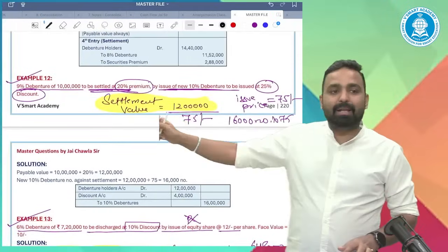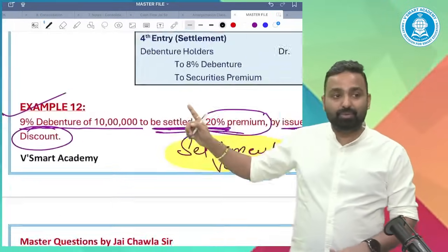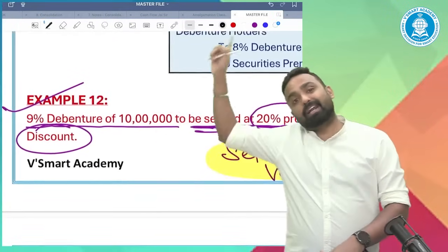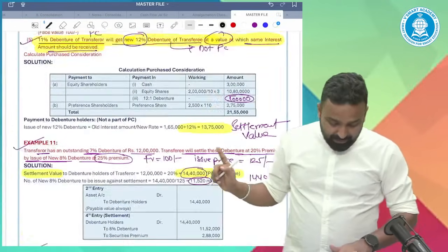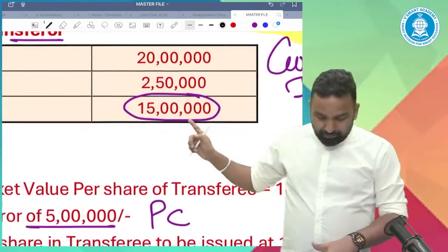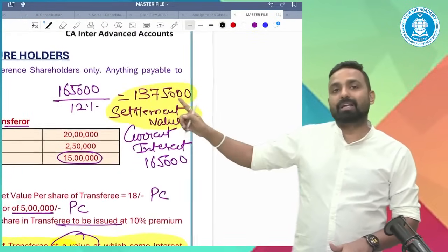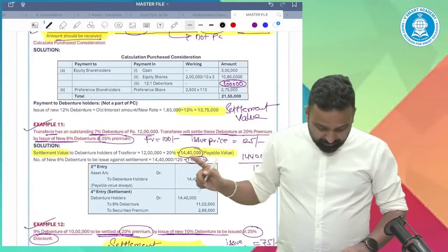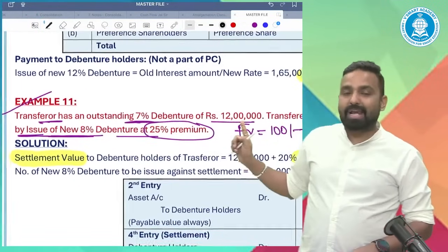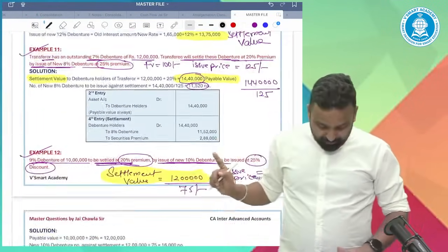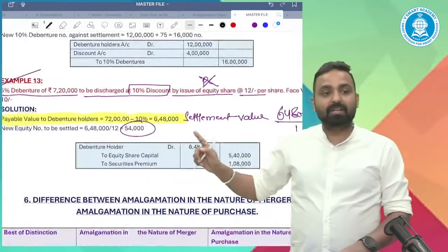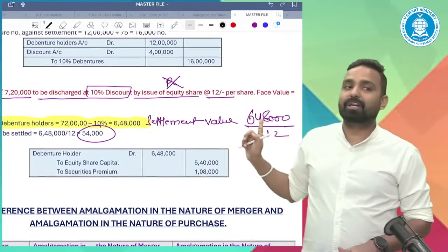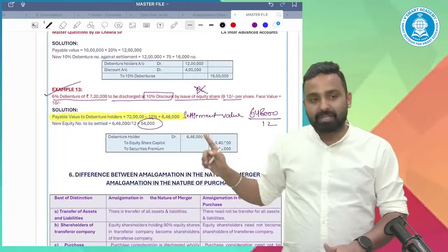In this example, the settlement value was 12 lakh, even though the debenture value was 10 lakh earlier. Even though the debenture value was 15 lakh earlier, the settlement value was 13,75,000. Even though the debenture value was 12 lakh earlier, the settlement value was 14,40,000. In my next example, the settlement value was 6,48,000, even though the debenture value was 7,20,000.